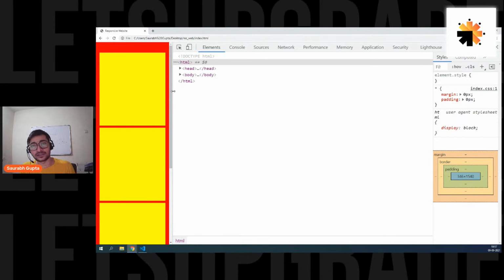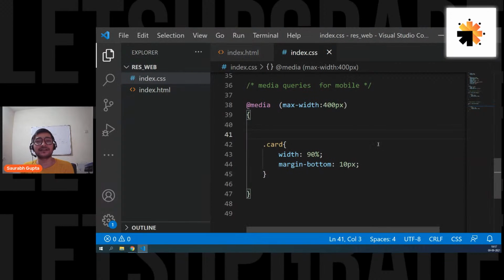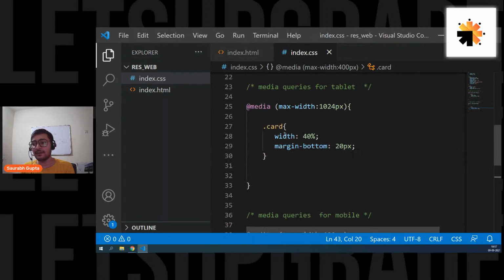You have removed one more thing, so now all the complexities are gone. For mobile phone, width 90, margin top bottom 10. For tablets, width 40, margin bottom 20, so that we can have a gap. You can also give 10 here so that you follow a formality like that.